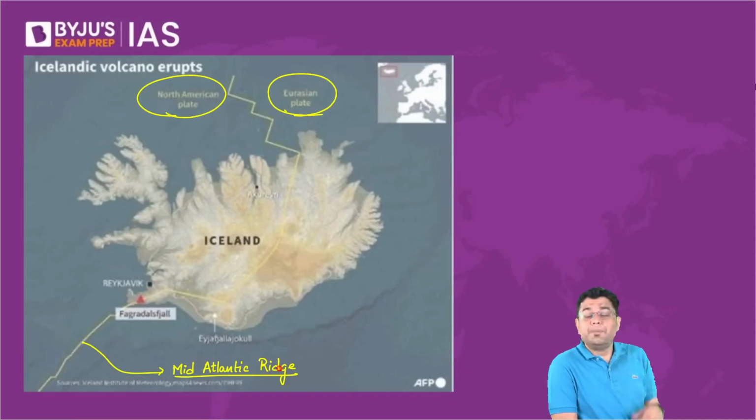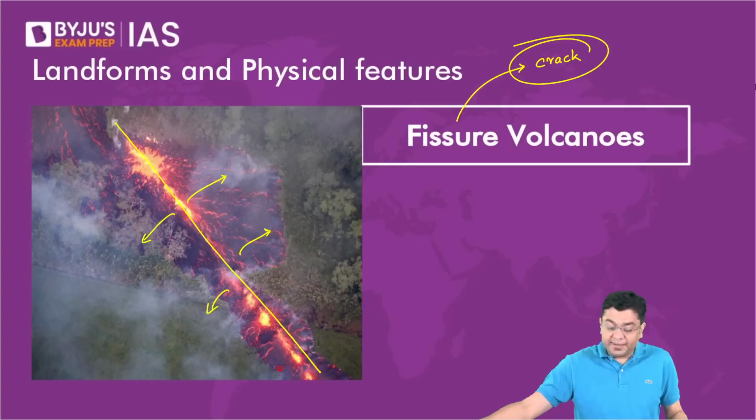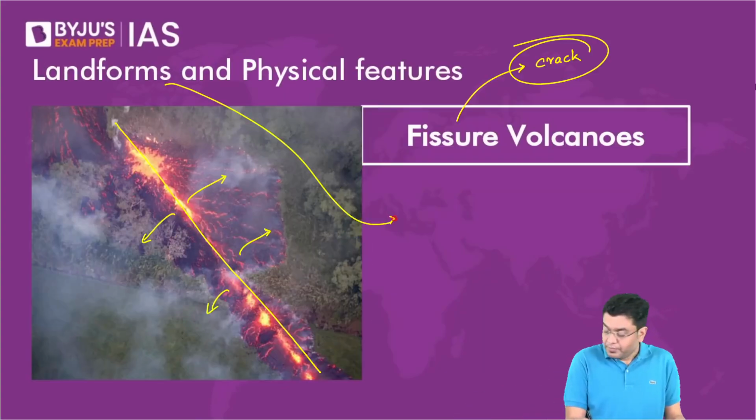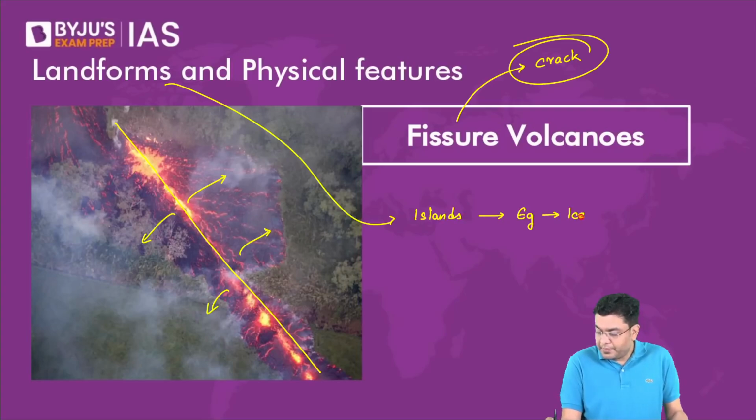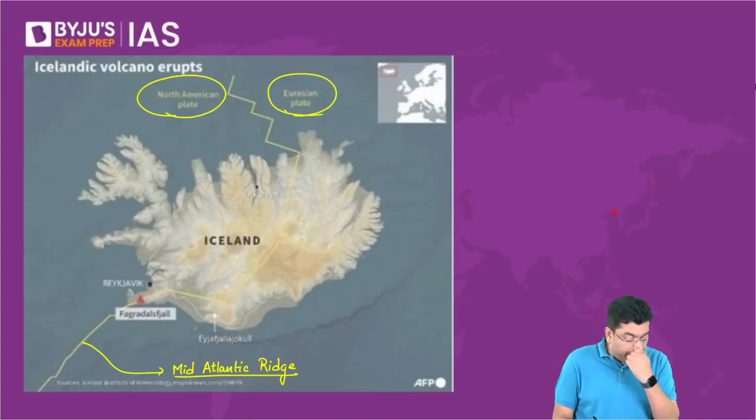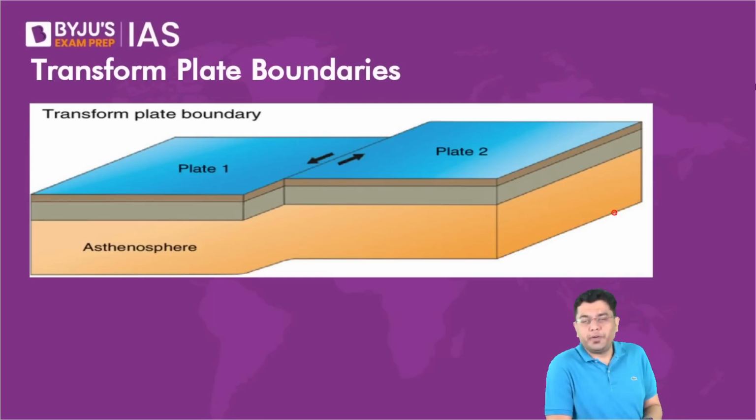So islands can also get created. An example you can give is Iceland. Okay, so when we talk about landforms, islands. Example, Iceland. Okay, so this is about the constructive plate margin or the divergence of plates.